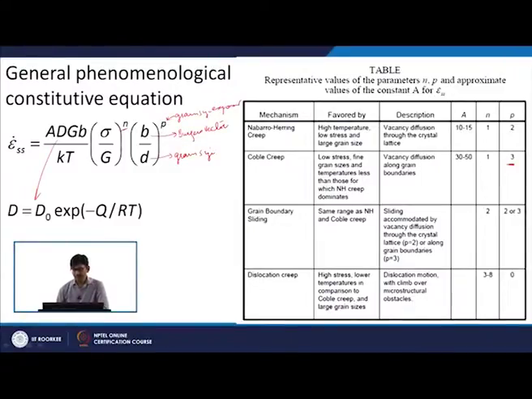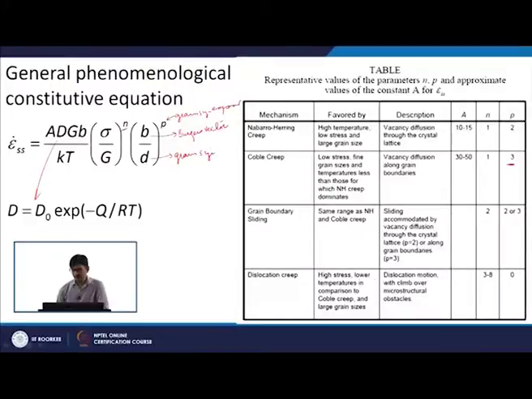Grain boundary sliding is favored in the same range as NH and Coble creep, with sliding accommodated by vacancy diffusion through the crystal lattice. In this case N is equal to 2 and P is 2 or 3: 2 for coarse grain material, 3 for fine grain material. Dislocation creep is applicable at high stress and lower temperature in comparison to Coble creep and NH creep.